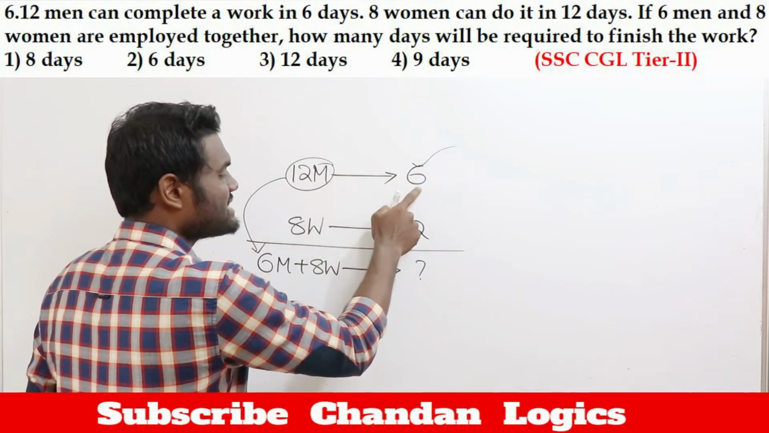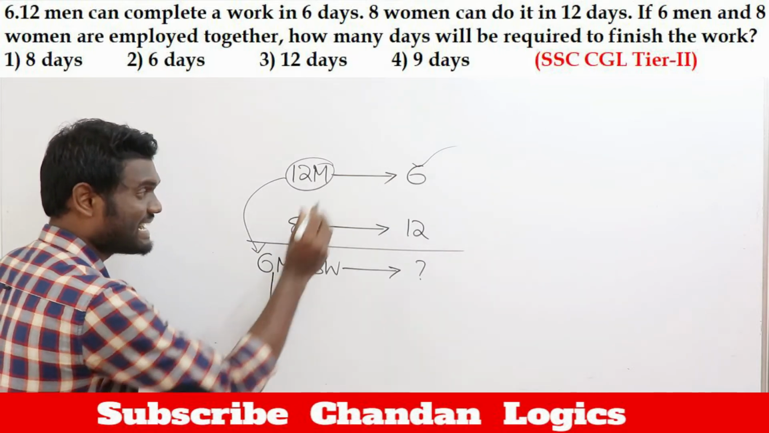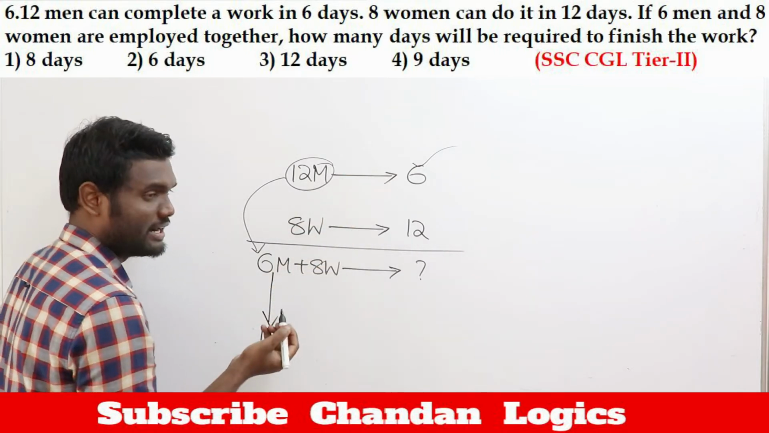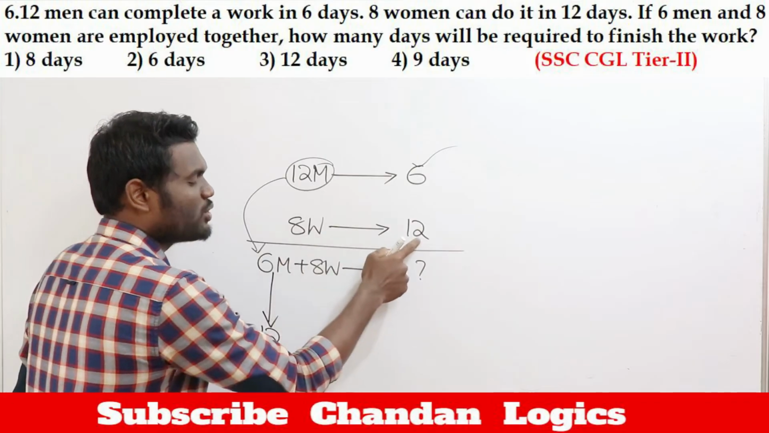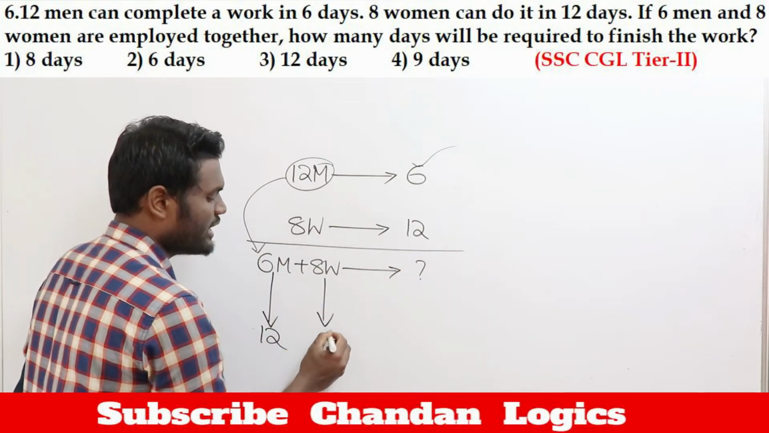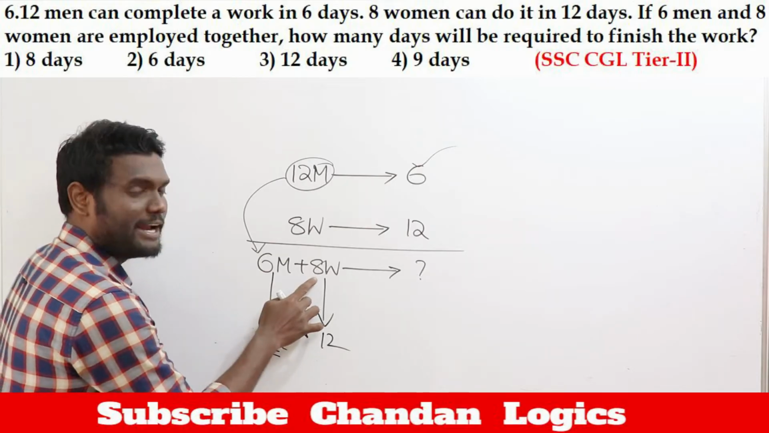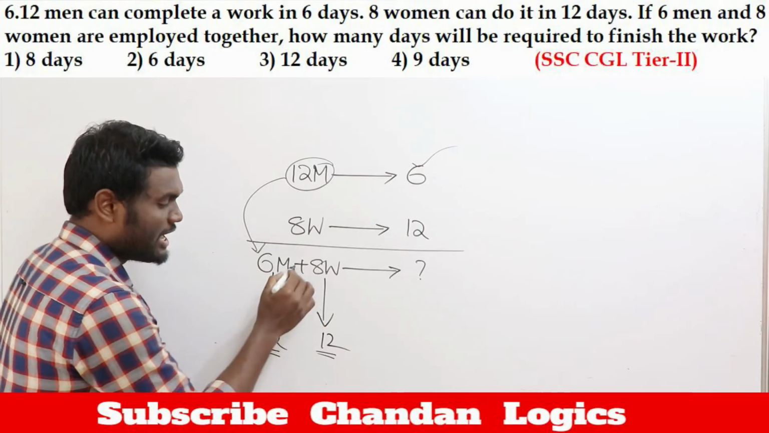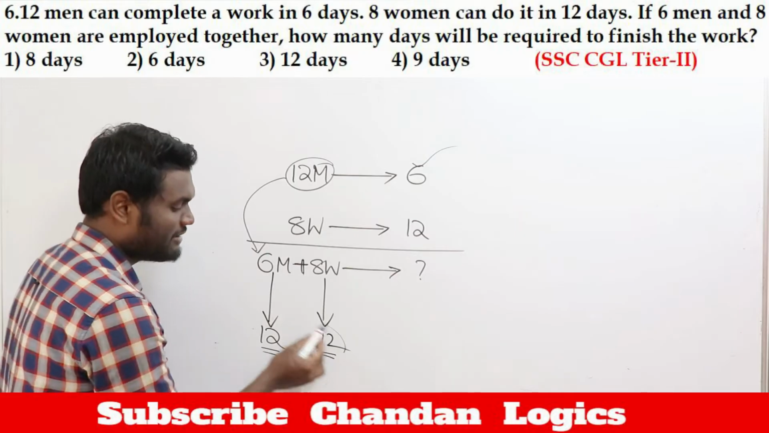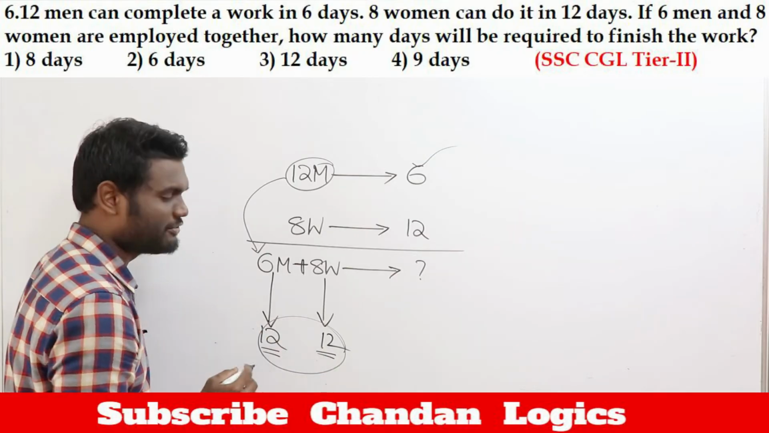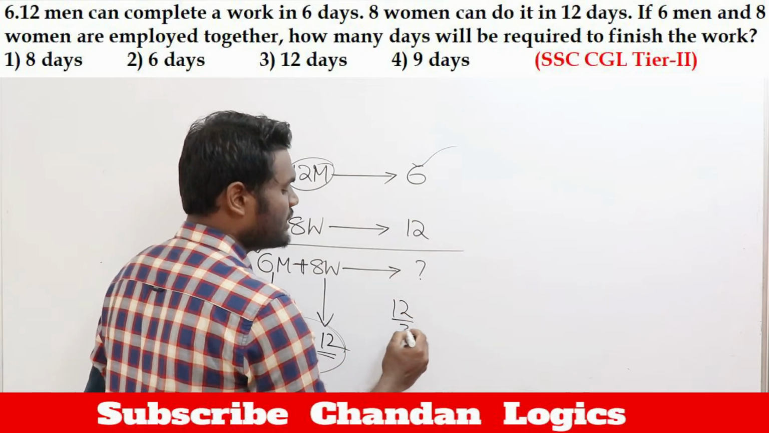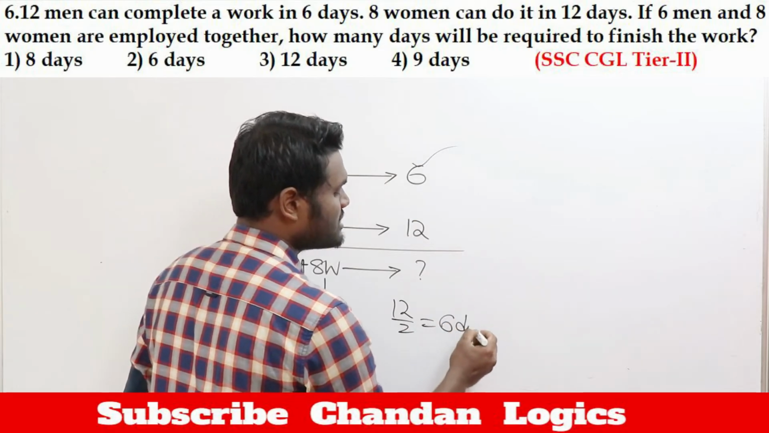If 12 men take 6 days, then 6 men will take double the days, like 12 days. Similarly, 8 women are going to take 12 days. If 6 men work, they will take 12 days' time. If 8 women work, they will take 12 days' time. If both of them work together, they will take half of the days. So half of 12 means they can complete the work in 6 days' time.